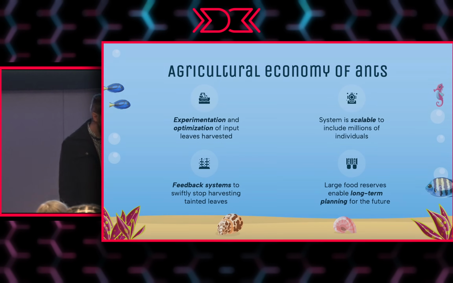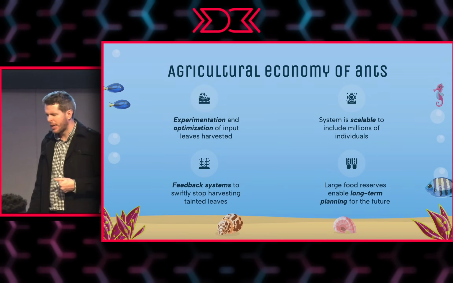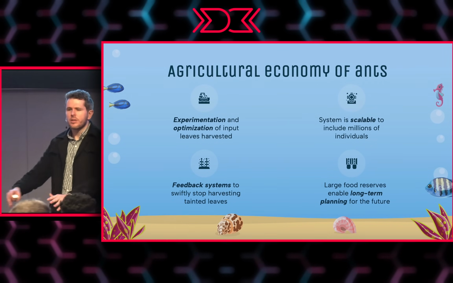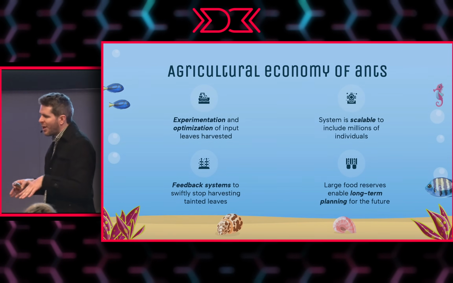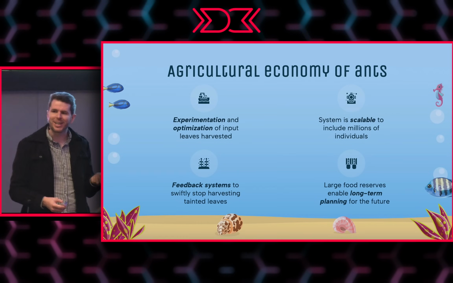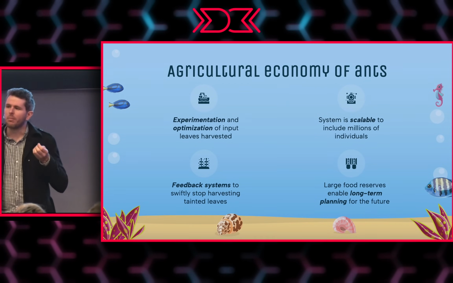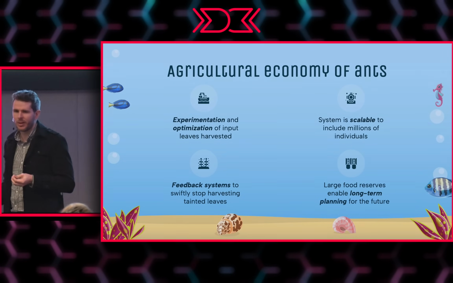And also for me, and this is probably the most interesting thing, is that they store food for the long term. And why this is interesting is because the lifespan of a worker leafcutter ant is like 8 or 9 months. But a drought can go on for several years. So from the perspective of a leafcutter ant, a drought is a multi-generational environmental catastrophe.